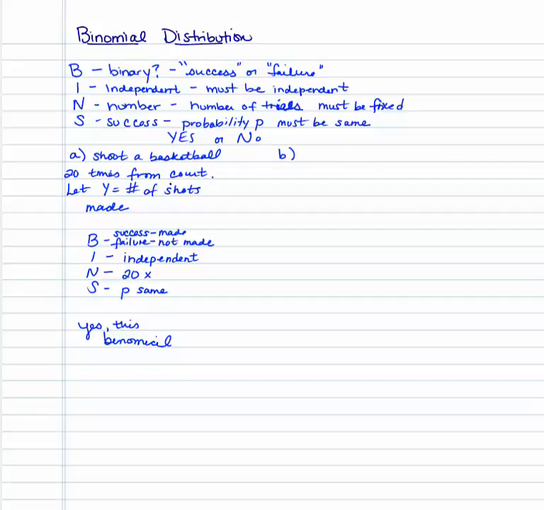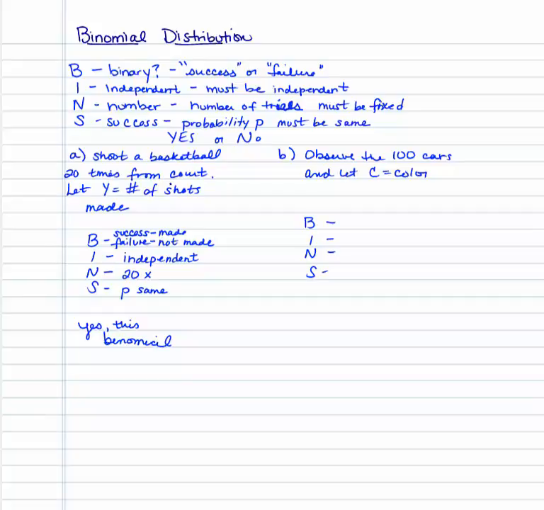Let's try another example, something like this. Observe the next 100 cars that go by, and record the color. So let's go through BINS again.